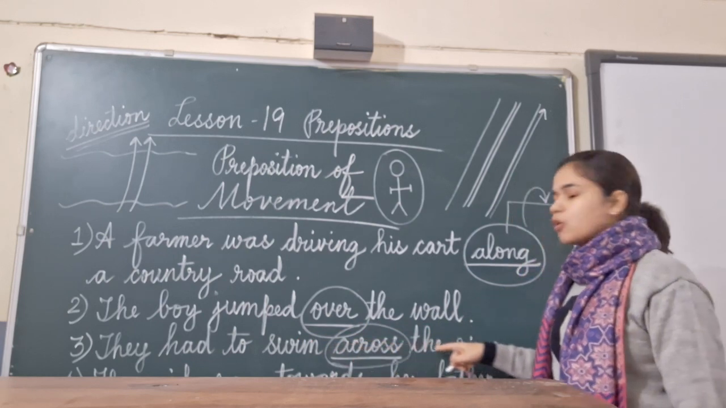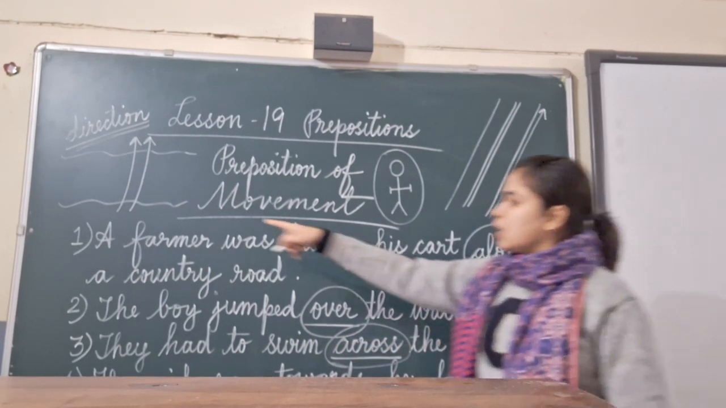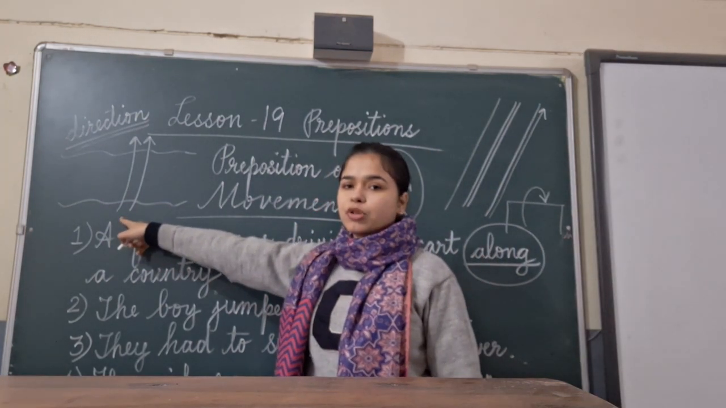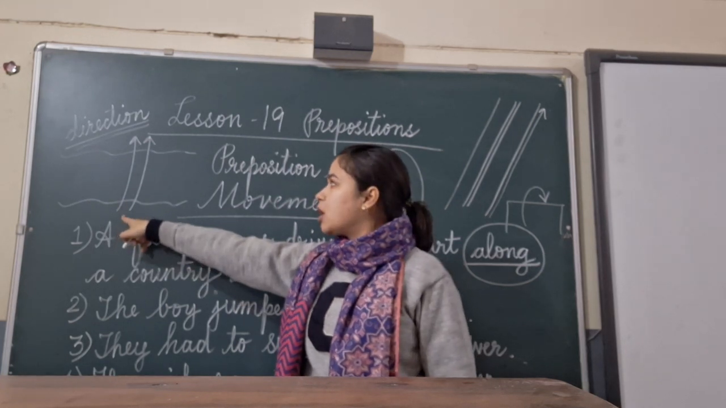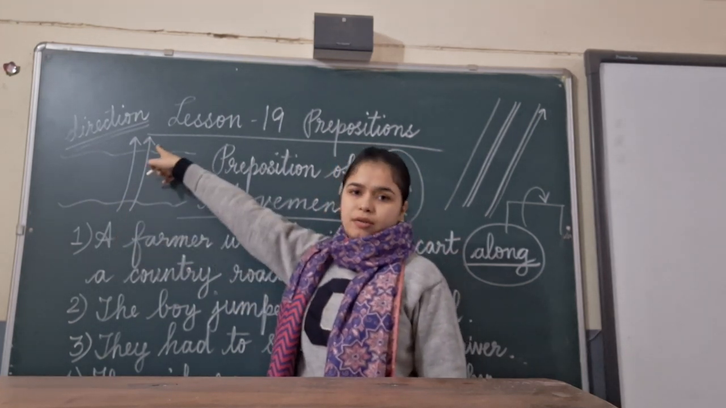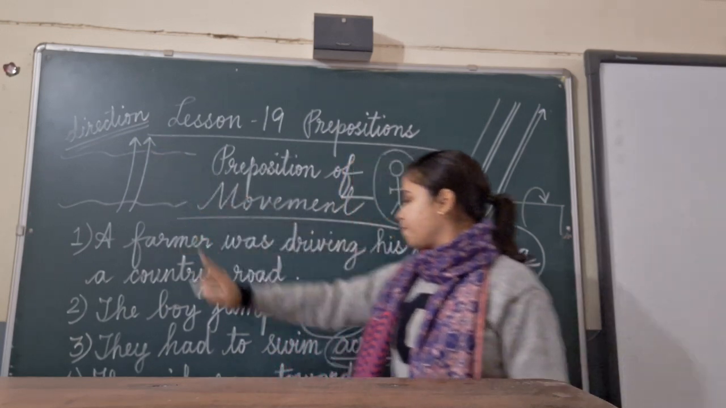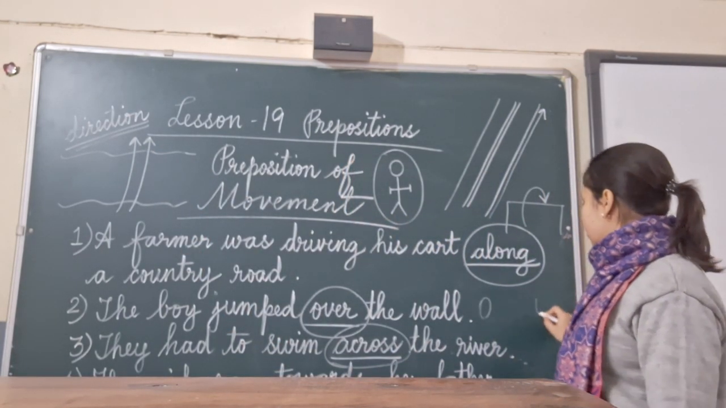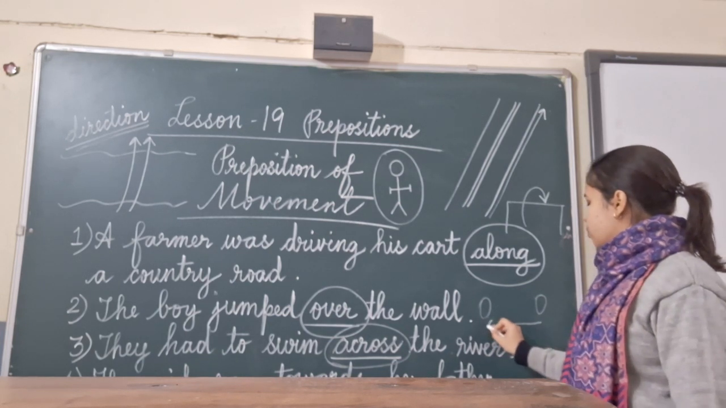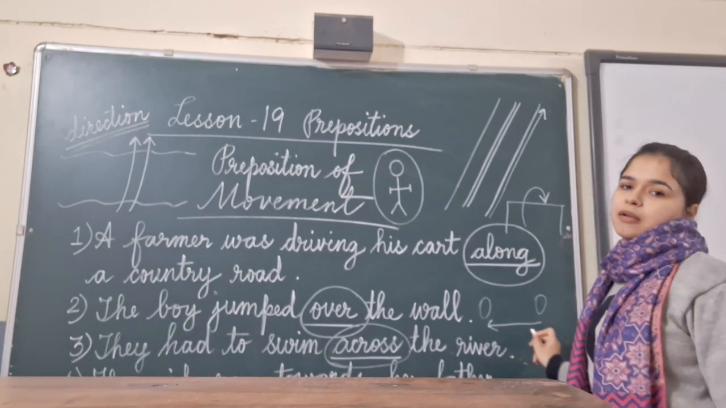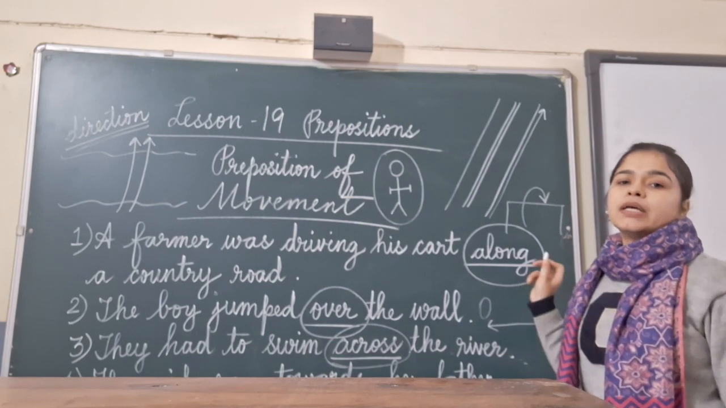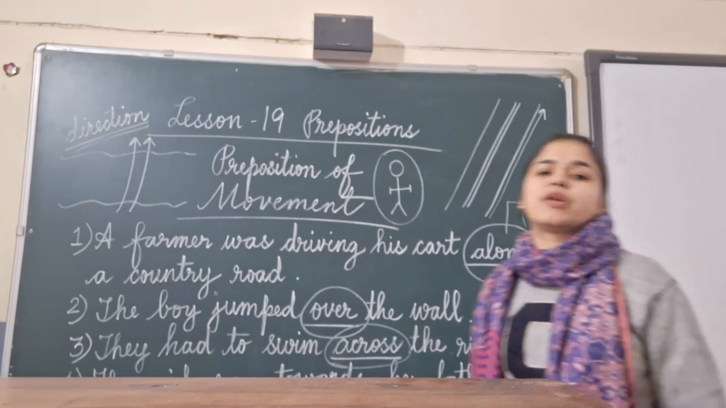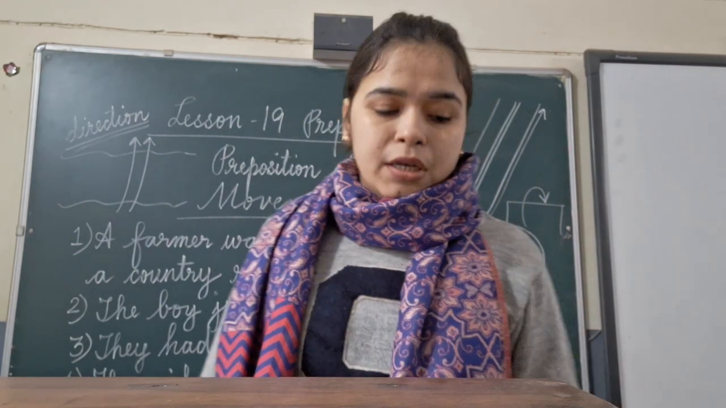They had to swim across the river. Again we are able to know that they have to swim across the river from one place to another. Again, preposition of movement. The girl ran towards her father. Her father was standing over here, the girl was standing over here, and she ran towards her father. Again, the movement has taken place from one place to another. This type of preposition is known as preposition of movement.